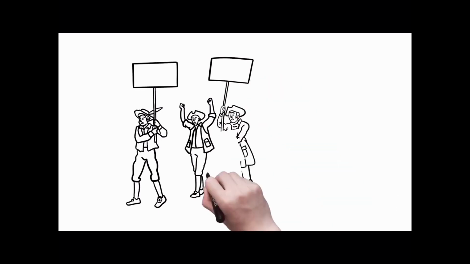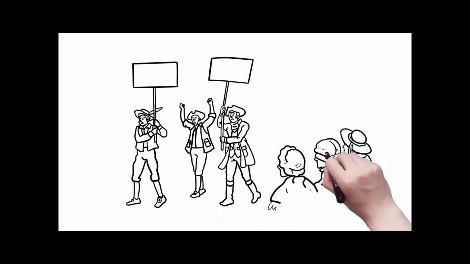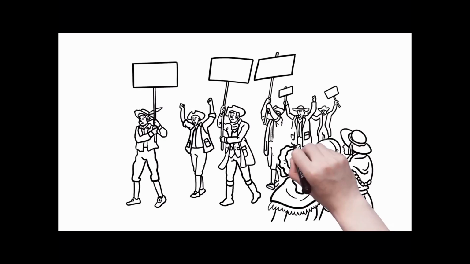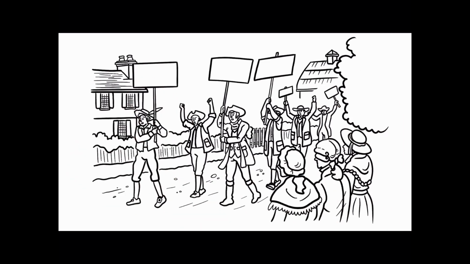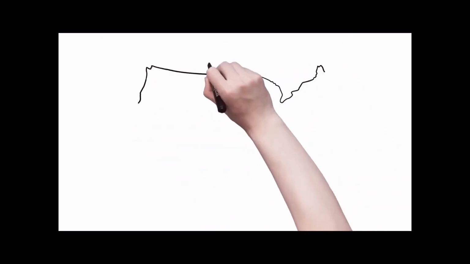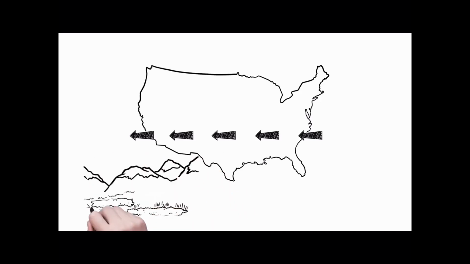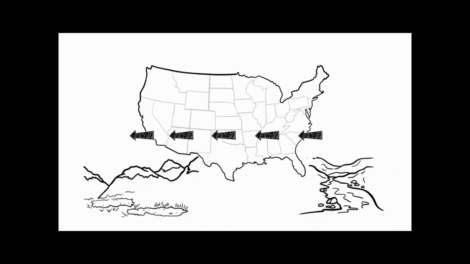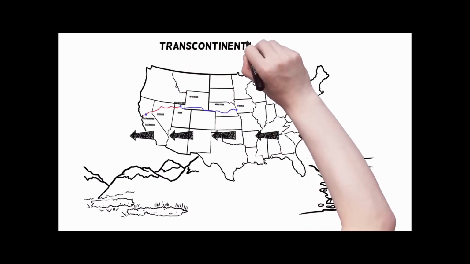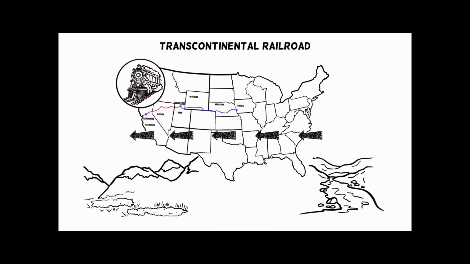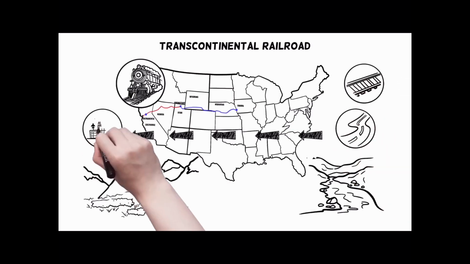Britain was so far removed from its American colonies, it made the organization of troops and resources challenging. Plus, natural geographic barriers made it difficult to move large numbers of troops quickly. Through the 1800s and early 1900s, via war and negotiation, American borders expanded from coast to coast. The vast size and geographic barriers, including mountains and rivers, were eventually conquered with the creation of the Transcontinental Railroad. Today, every corner of the United States is connected with roads, railroads, highways, and airports.